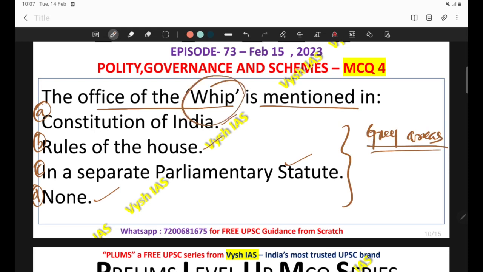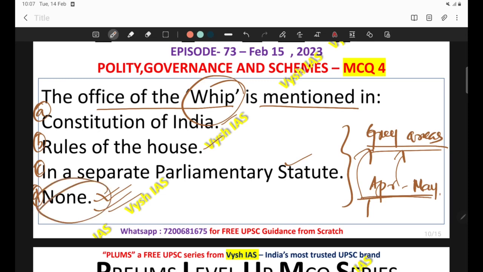So all those gray areas, please go and check, and the best time for this is this time only, through April and May. Around April-May time you can revise these gray areas so that they will stick in your mind. So here, the office of whip is mentioned in none. The correct answer is none. It is not mentioned anywhere. It is a parliamentary convention.